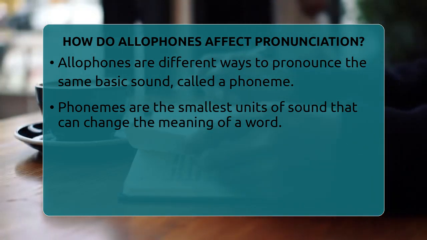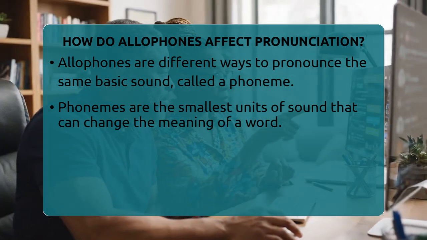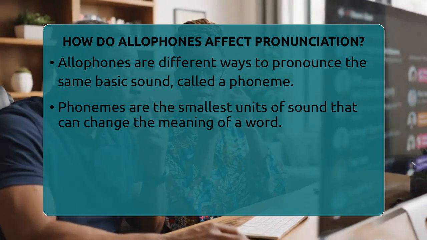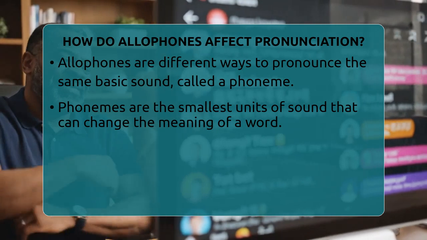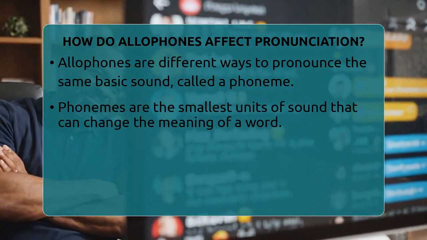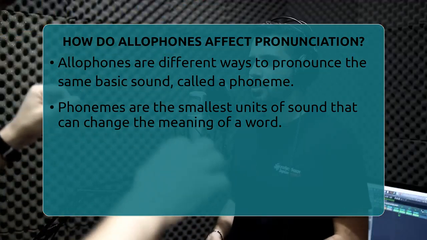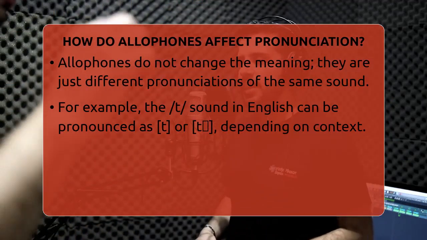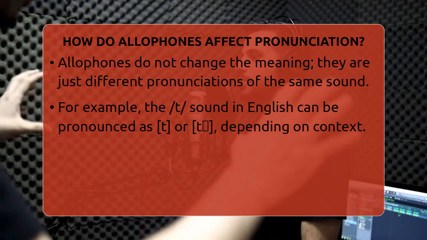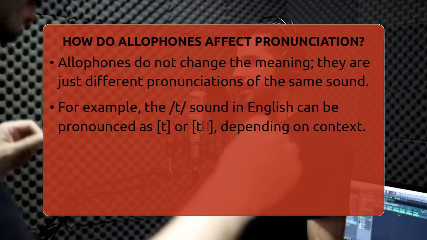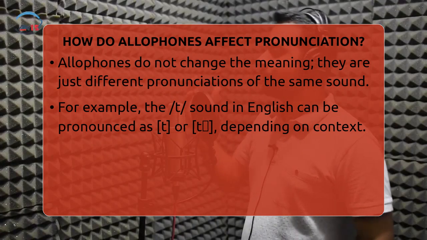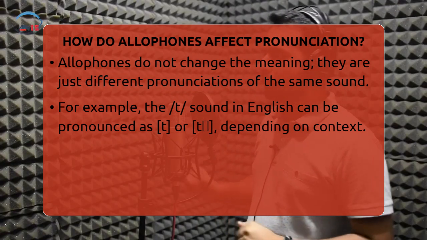For example, in English, the T sound can be pronounced as a quick, sharp T in stop. But in the word top, the T is often pronounced with a slight puff of air called aspiration, making it T-aspirated. Both are allophones of the T phoneme. The difference depends on where the T appears in a word and the sounds around it.